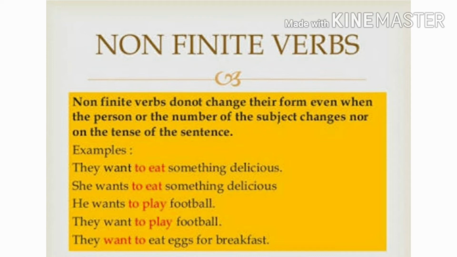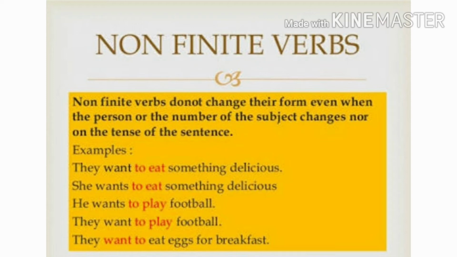For example, in the first sentence, they is the subject, we use want, and in the second sentence, she is the subject, so we use wants. But to eat is the same in all sentences. So the verb which does not change according to the subject or tense of the sentence is called a non-finite verb.